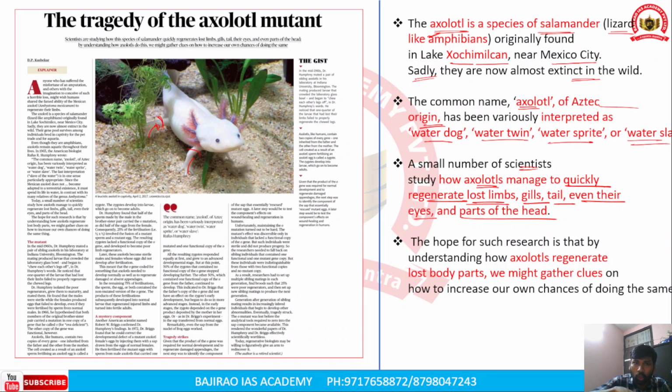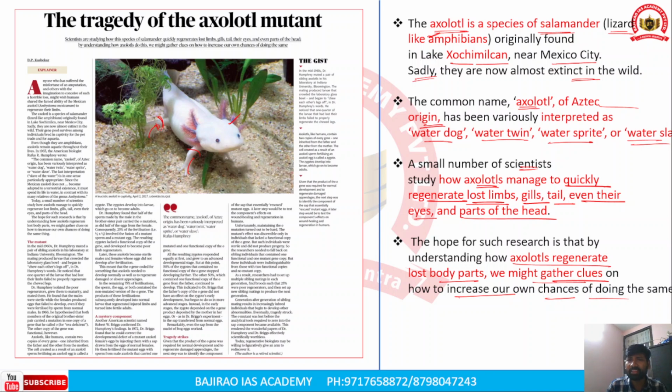Even if it lost all of these parts, it can quickly regenerate, and scientists have been focusing on how these salamander species, or axolotls, regenerate quickly. The hope for such research is that by understanding how axolotls regenerate body parts, we might gather important clues on how to increase our own chances of doing the same in human beings. If we understand the mechanism followed in axolotls, it could also be applied to human beings as well. So the scientists have been studying how this regeneration works.